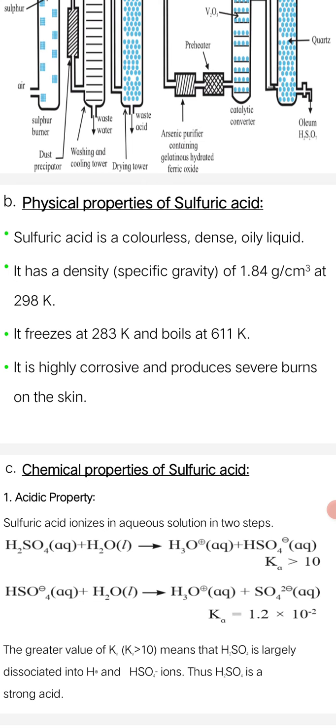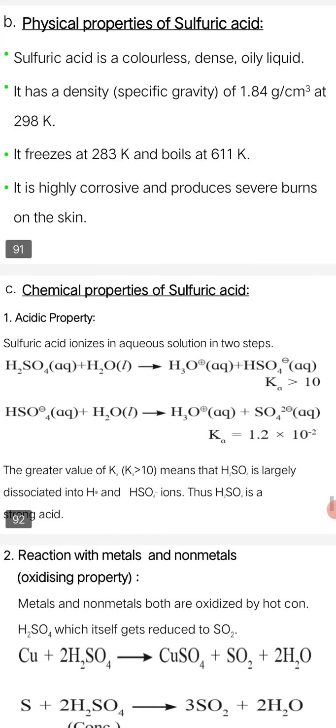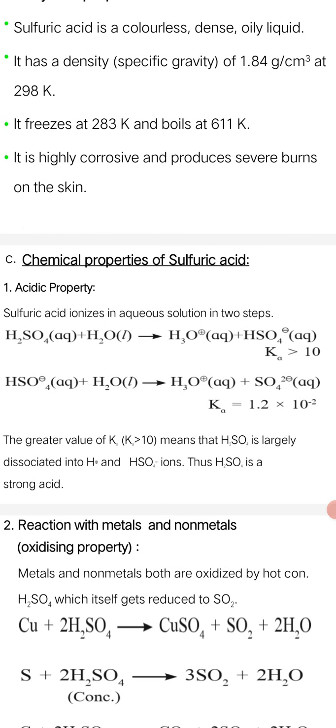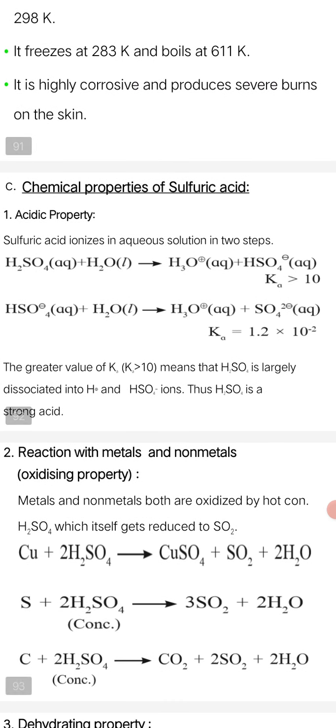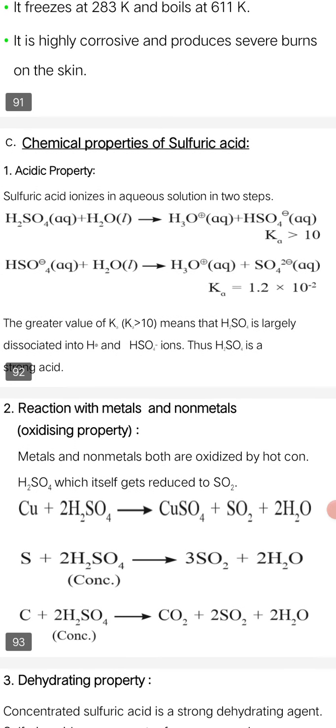That's why in the laboratory, whenever you are going to use sulfuric acid, you have to take much more care. Then we are going to see the chemical properties of sulfuric acid. Actually, sulfuric acid has a lot of chemical properties. The main property is the acidic property. When sulfuric acid ionizes, it gives ions, cations and anions. In aqueous solution, it shows two steps.